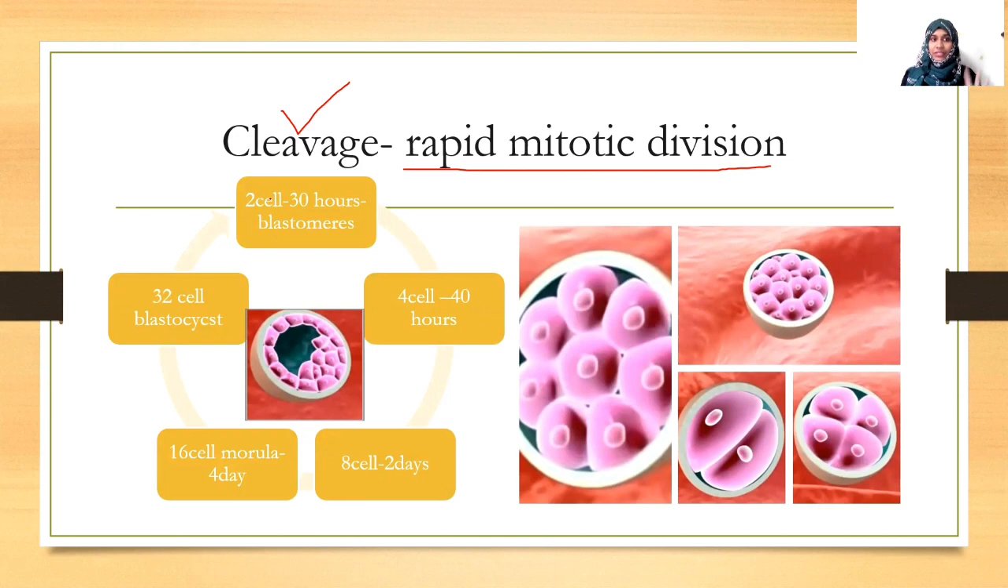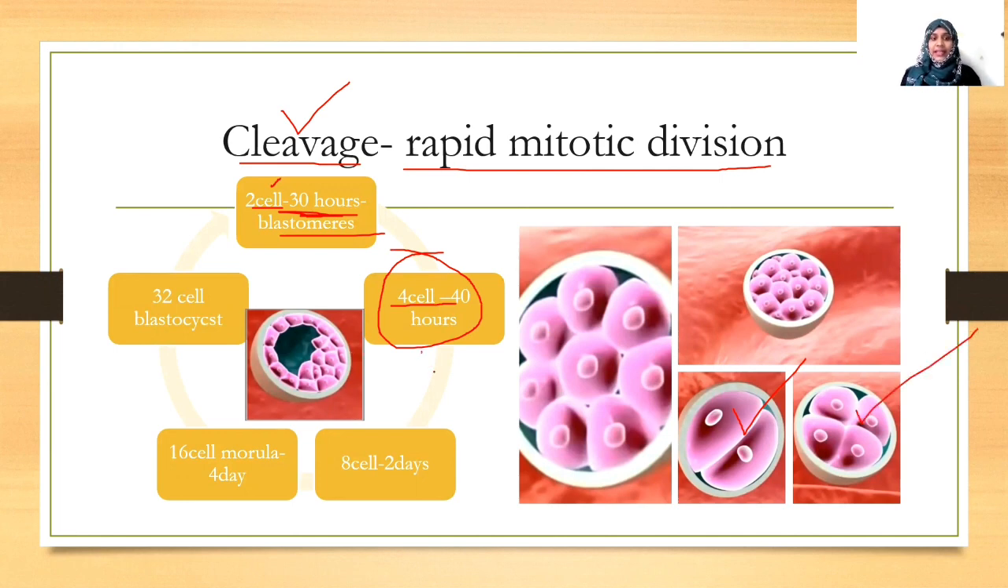So what happens after zygote? Zygote goes for a process called cleavage. And what happens there? The zygote will divide into two cells. You can see in this picture, two cells within 30 hours of fertilization. So within 30 hours of fertilization, the zygote goes for two cell division and that is called a blastomere. After that, within 40 hours, it will go for four cell division, just by double division. See here, after 40 hours.